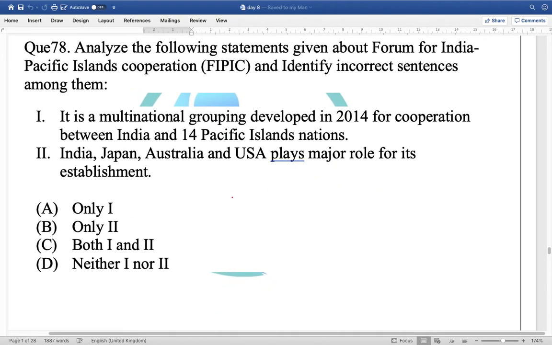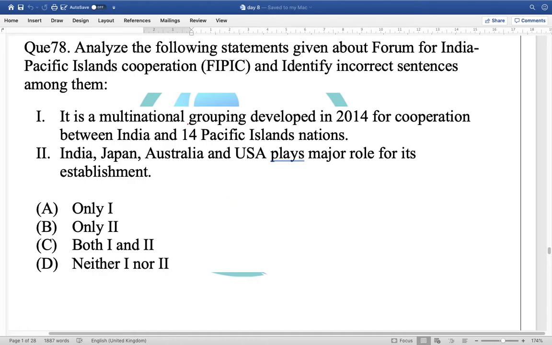Question 78. Analyze the following statements given about the Forum for India Pacific Island Cooperation and identify the incorrect ones. The first statement: it's a multinational grouping developed in 2014 for cooperation between India and 14 Pacific island nations. The first option is correct.